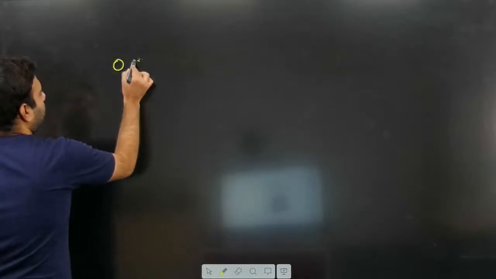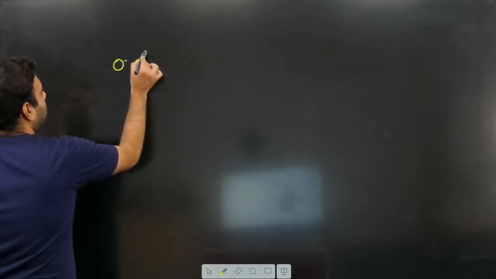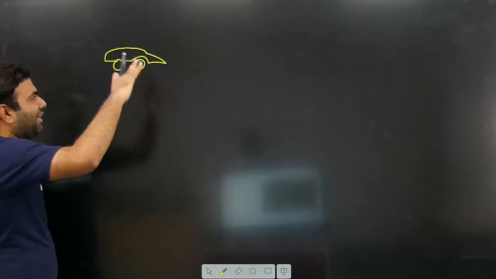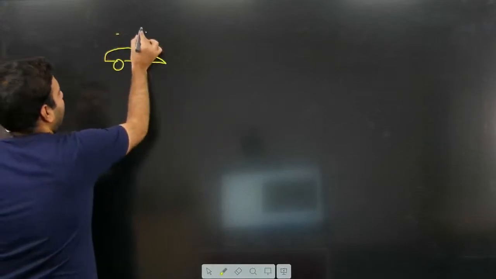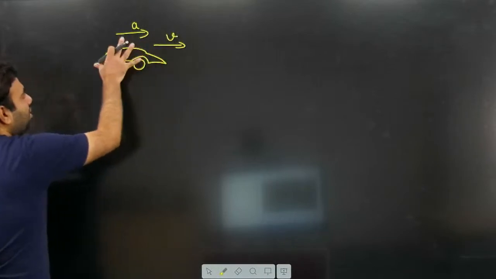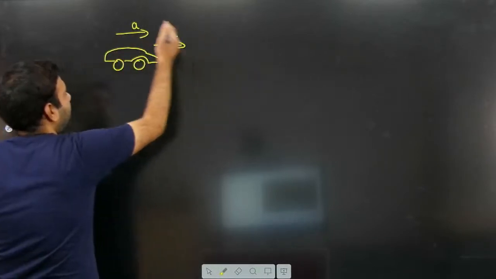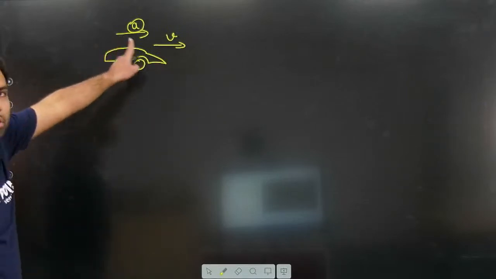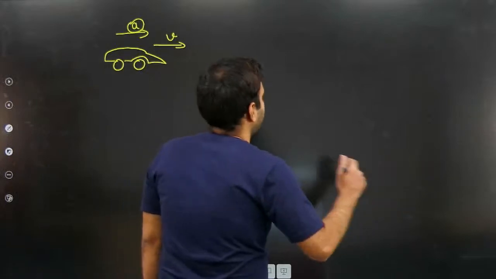If a car is moving, if the driver is accelerating the car, that means its acceleration is in this direction and velocity is in this direction. So as long as acceleration is there, having the same magnitude and same direction, we will say it is uniform acceleration, because the acceleration direction is not changing.